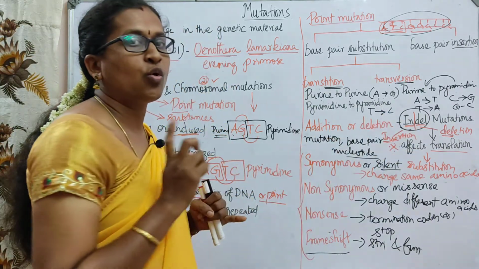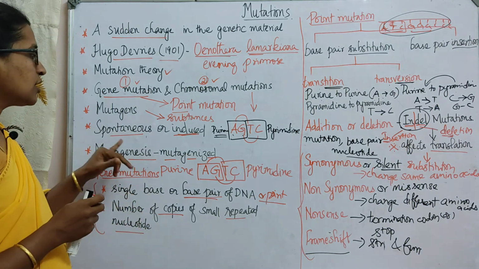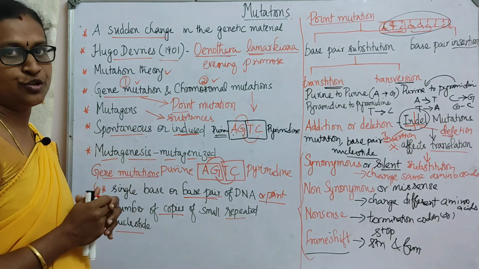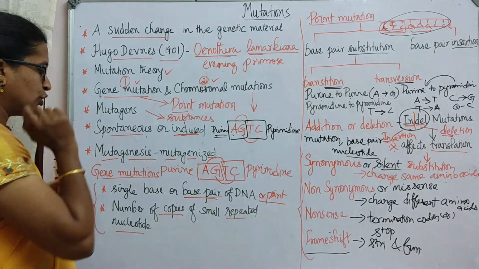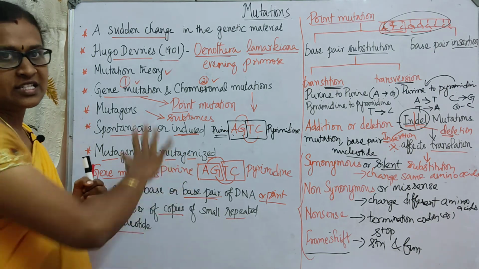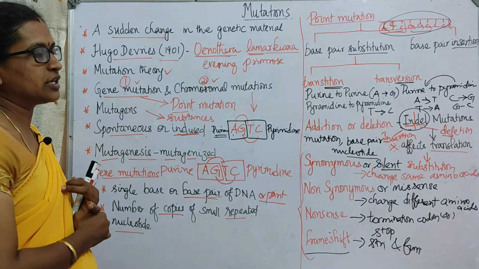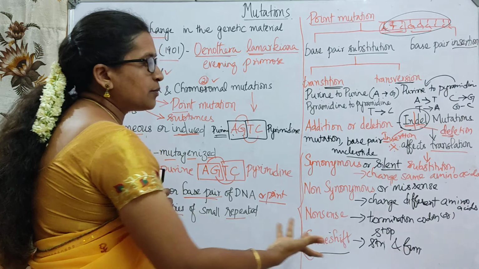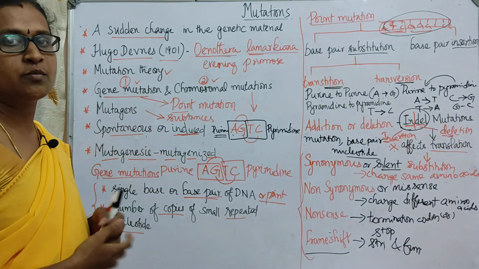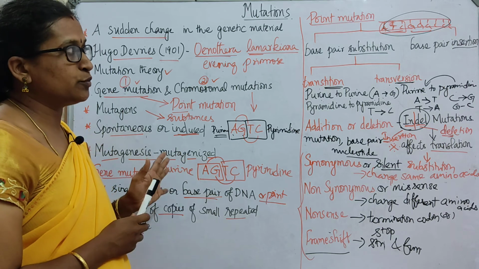You want to know what indel mutations are. In the same way, what are spontaneous or induced mutations, what are mutagens, and what is mutagenesis. These are the things expected in one or two marks. They may also ask you to summarize point mutation in three marks. I think you are clear with all of this.